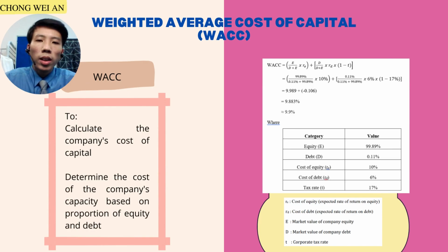The weighted average cost of capital, WACC, is also involved in this project. WACC is frequently used to calculate the company's cost of capital. In this project, it is used to determine the cost of the company's capital based on its proportion of equity and debt. By substituting the stated values, which are equity, debt, cost of equity, cost of debt, and tax rate, into the formula of the WACC, we can know that the percentage is 9.9%.